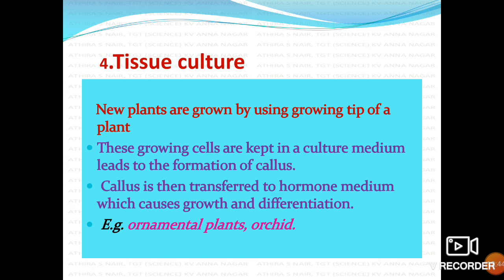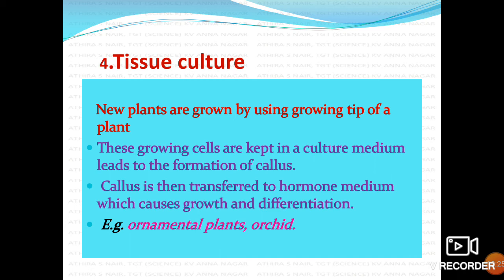The plant part we use to produce callus, which may be one small part of a leaf, is called the explant. From the explant, the callus is a group of undifferentiated cells. We cannot identify it as leaf, root or stem. That's why we call it callus, an undifferentiated mass of cells.